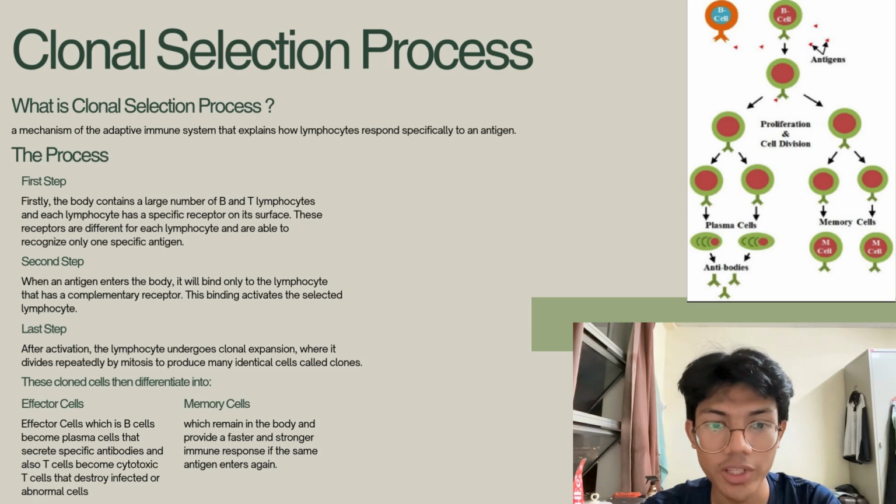The second one is memory cells, which remain in the body and provide a faster and stronger immune response if the same antigen enters again. So basically, memory cells just remember the antigen and respond due to the memory.